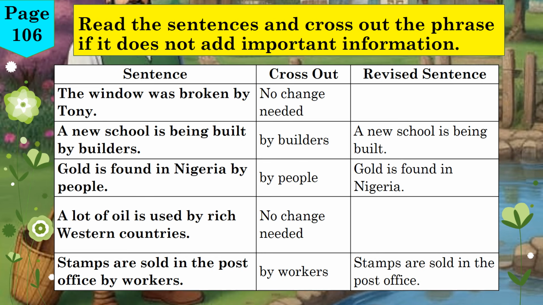Sentence J. Stamps are sold in the post office by workers. We can cross out "by workers." Revised sentence. Stamps are sold in the post office. It's already clear that workers do this, so the extra part can be removed. And that brings us to the end of this grammar task.